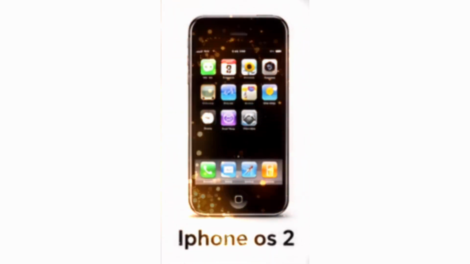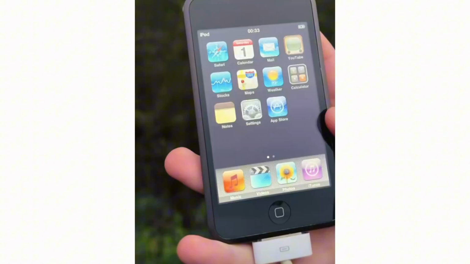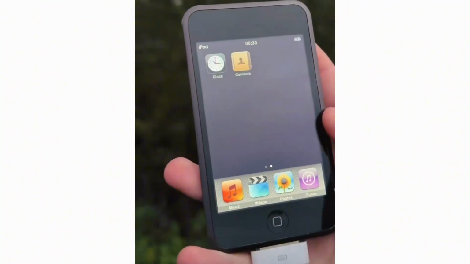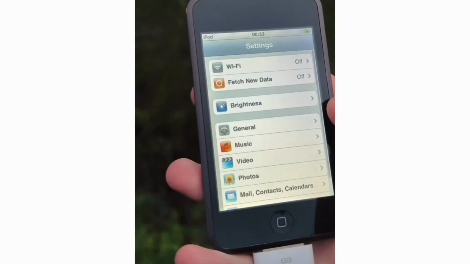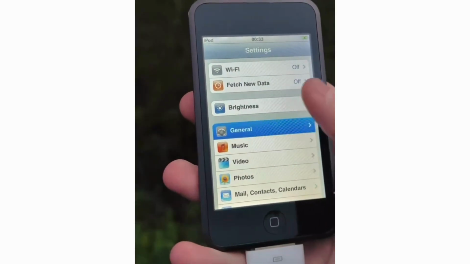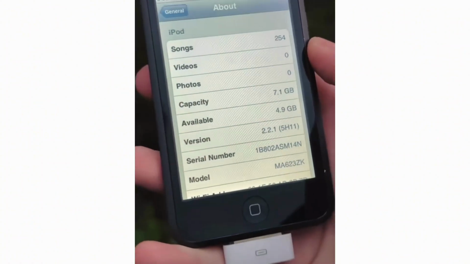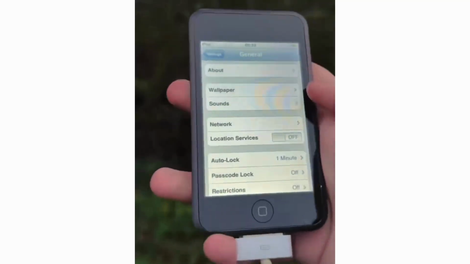iPhone OS 2. The second release arrived in 2008 and introduced one feature that changed the platform forever: the App Store. For the first time, developers could create applications for millions of users around the world. Support for Microsoft Exchange also made the iPhone much more attractive for business users. This version turned the iPhone into a growing software platform instead of just a great phone.